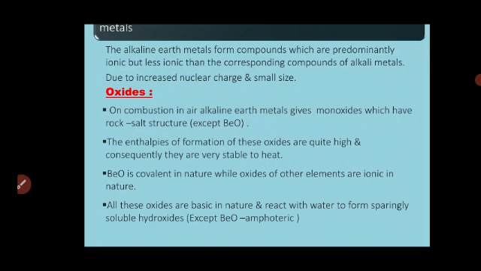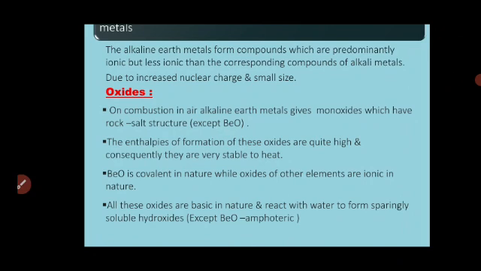The enthalpies of formation of these oxides are quite high, meaning the energy change for formation is high, and therefore they are very stable to heat. Beryllium oxide is covalent in nature while oxides of other elements are ionic in nature.